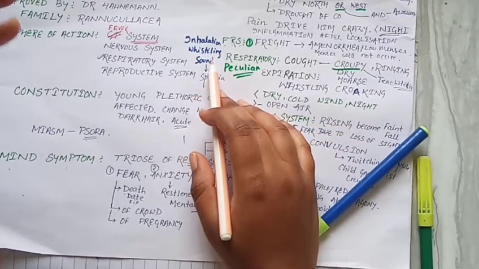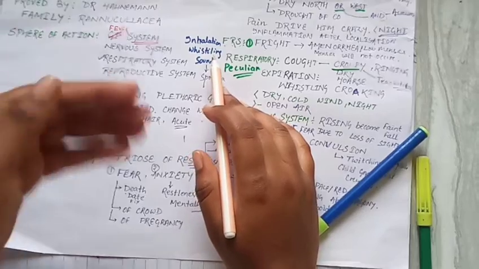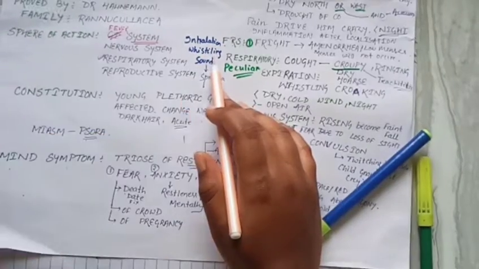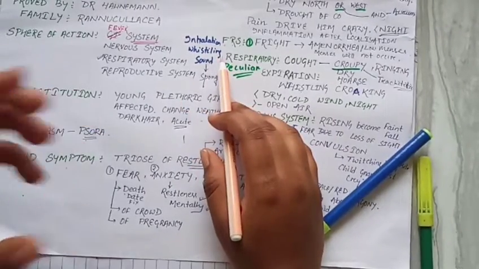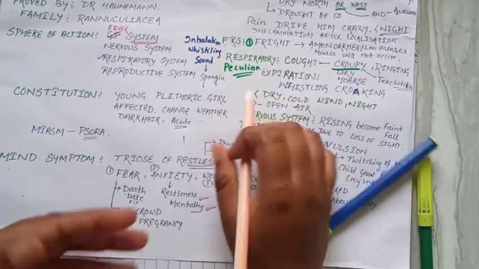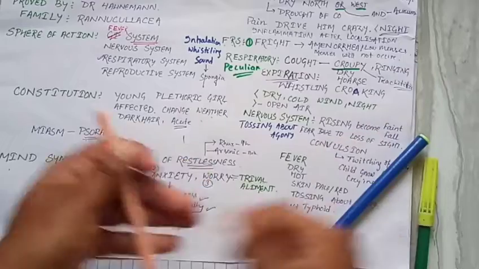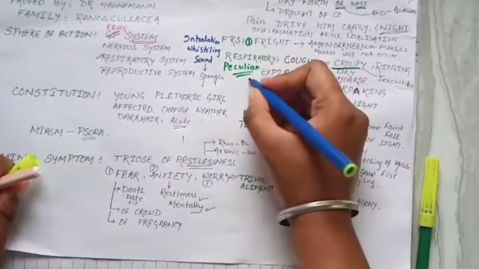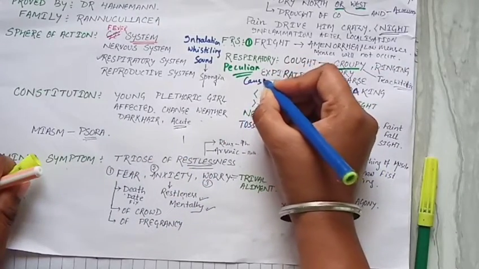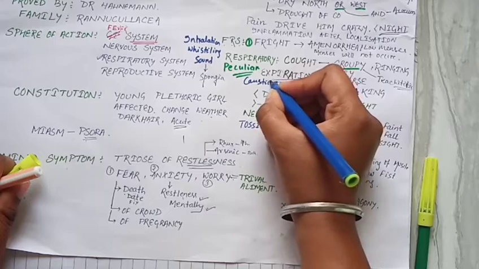Means the patient says, sir, when I inhale, a whistling sound comes, I have trouble in inhalation. But whereas in Aconite there is expiration whistling. And another drug is Causticum, where the same thing happens. Okay, that is the thing.